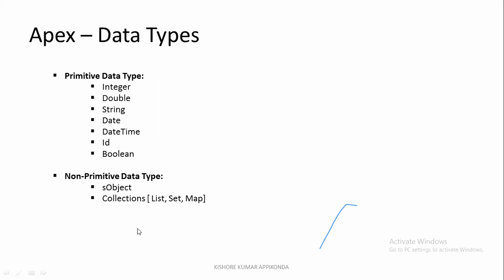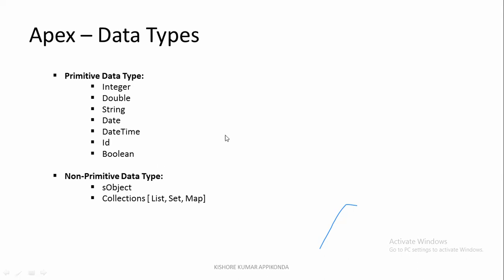Non-primitive is nothing but collection, meaning a group of values. For example, once you give a request, you may get a response. Whenever you book a flight, you give a source and destination, and from them, all the flights running are displayed. That is more than one flight's information, so you have to store the result in a collection, meaning a group.